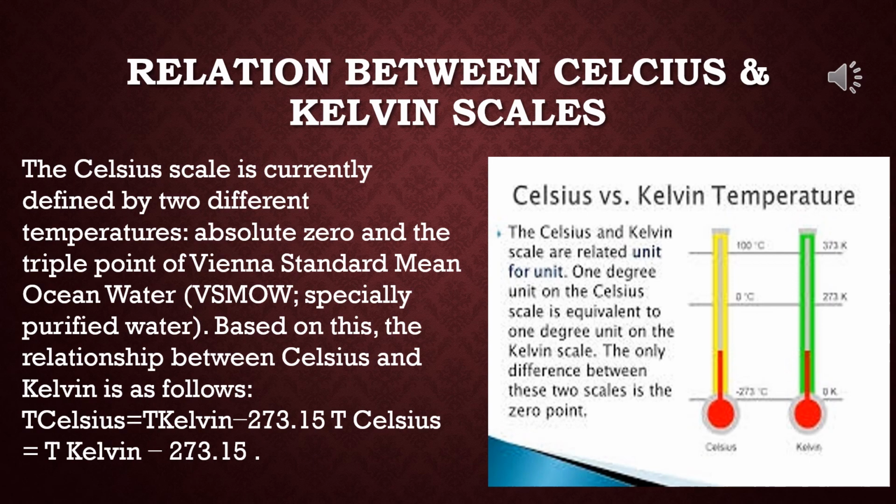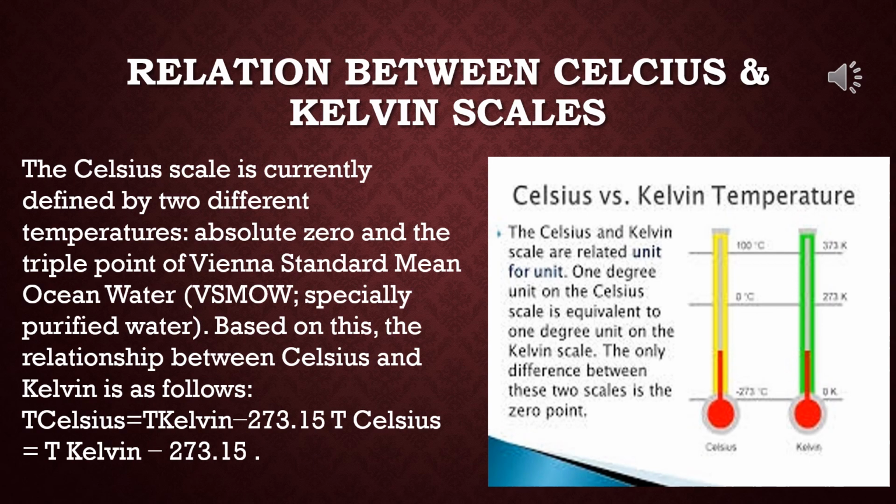T Celsius, that is the temperature in Celsius, is equal to T Kelvin minus 273.15. Like this it will go on. So actually the relationship is T degree Celsius is equal to T plus 273 Kelvin. And the opposite one I have shown here.